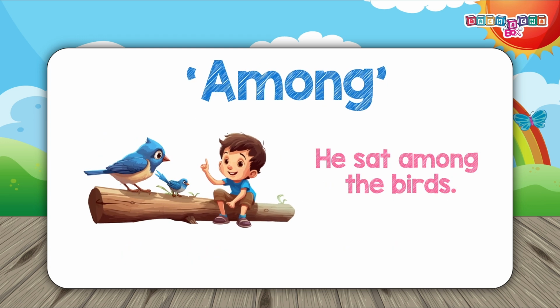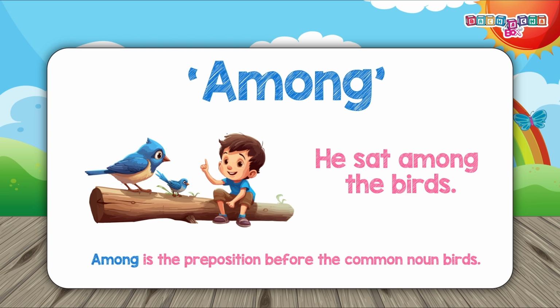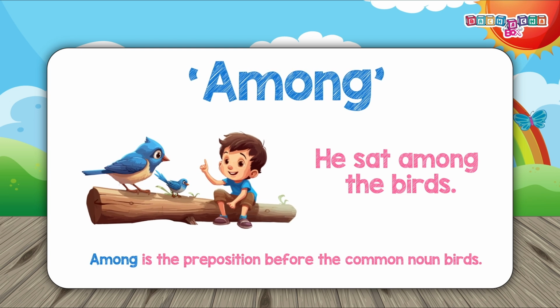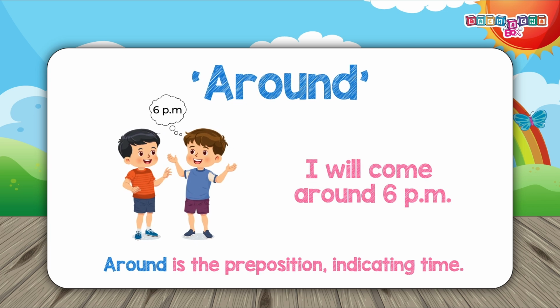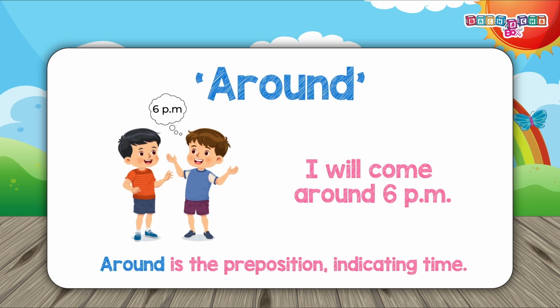He sat among the birds. Among is the preposition before the common noun birds. Around. I will come around 6 p.m. Around is the preposition indicating time.